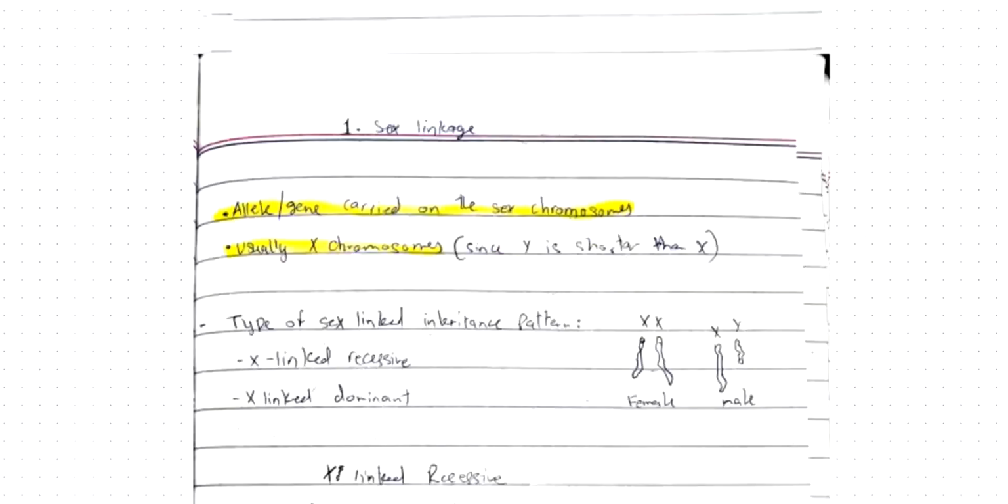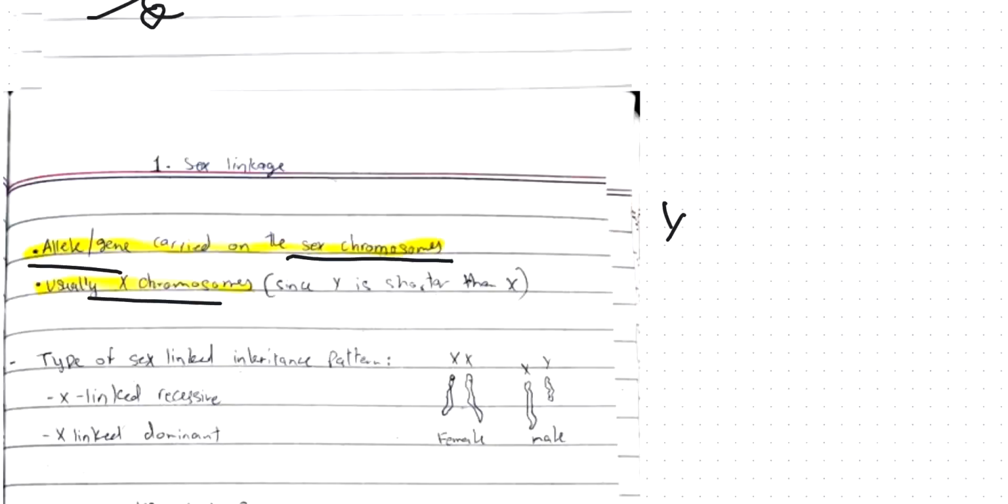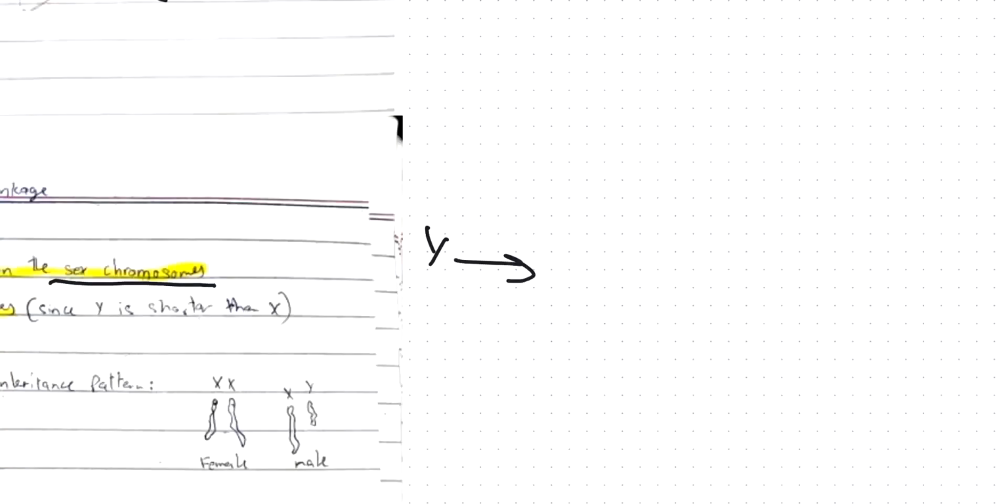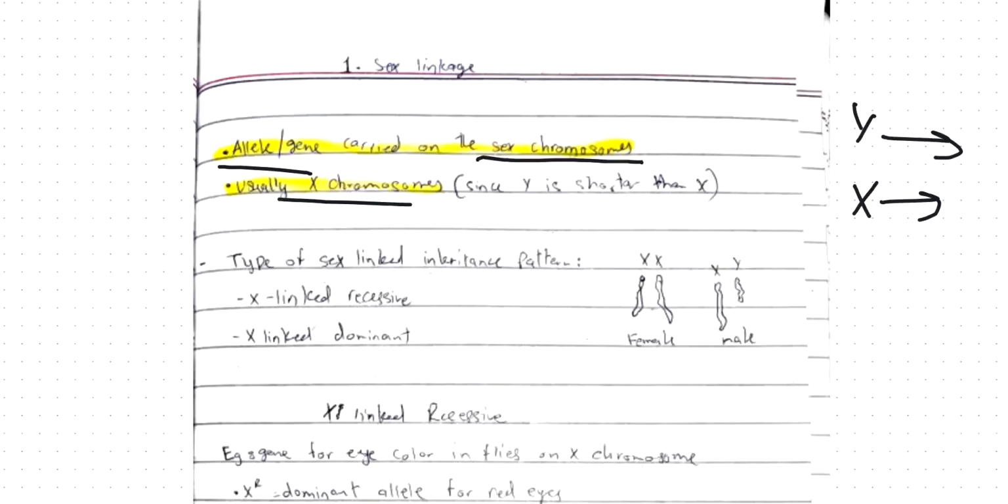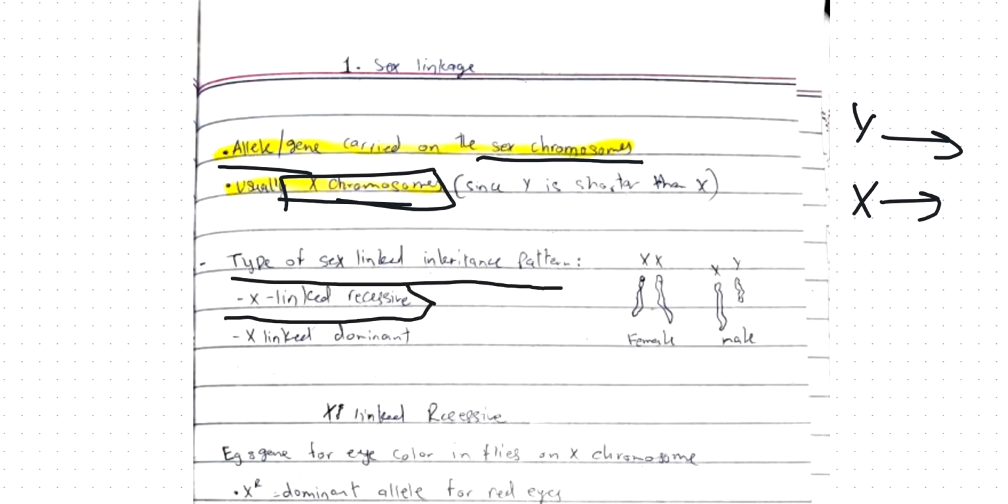So in sex linkage, the allele or gene is carried on the sex chromosome, and it's usually on the X chromosome. Remember that the Y chromosome will not carry any alleles because the Y chromosome is very short. The X chromosome carries the alleles, and you can have two types of sex-linked inheritance. The first one is X-linked recessive, and the second one is X-linked dominant.